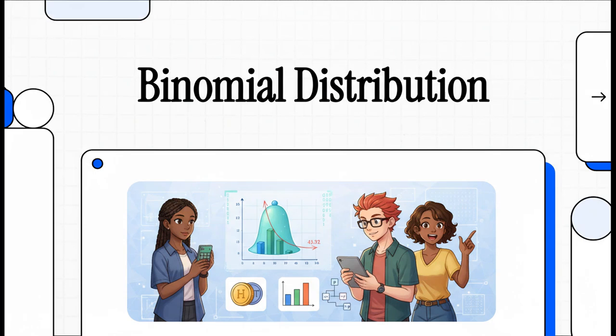Have you ever wondered how people predict election outcomes? Or how a company figures out the odds that a new product will actually be a hit? Well, a lot of the time, the secret sauce is a really powerful tool called the binomial distribution. It's all about calculating the chances of success when there are only two outcomes. And today, we're going to break down exactly how it all works.